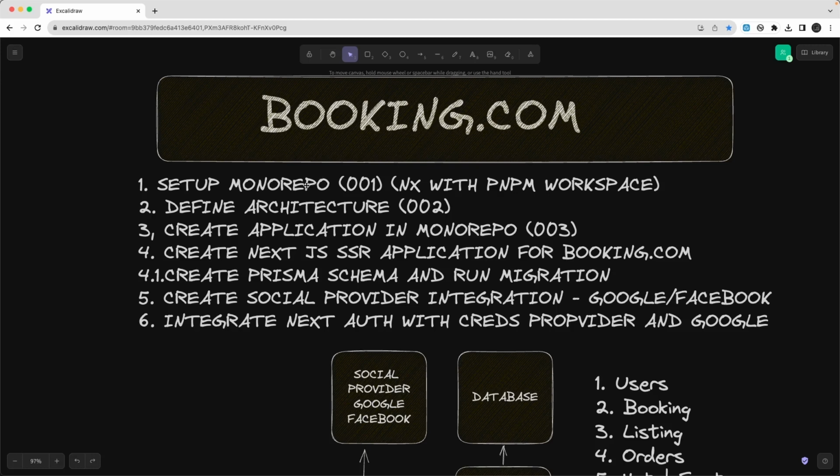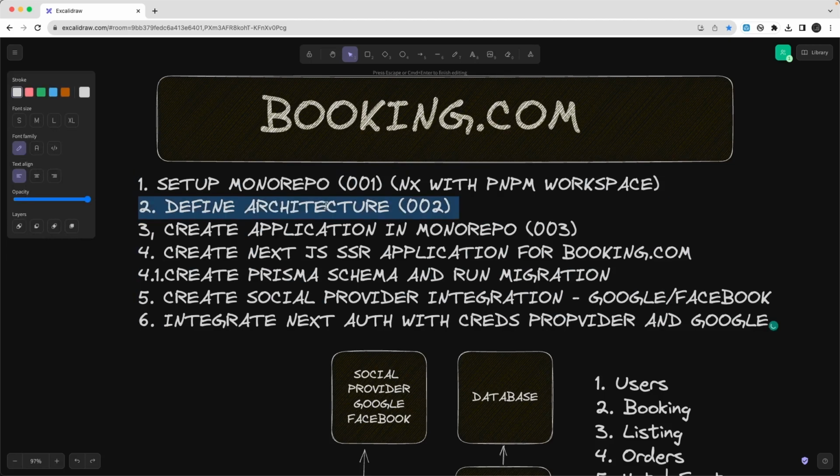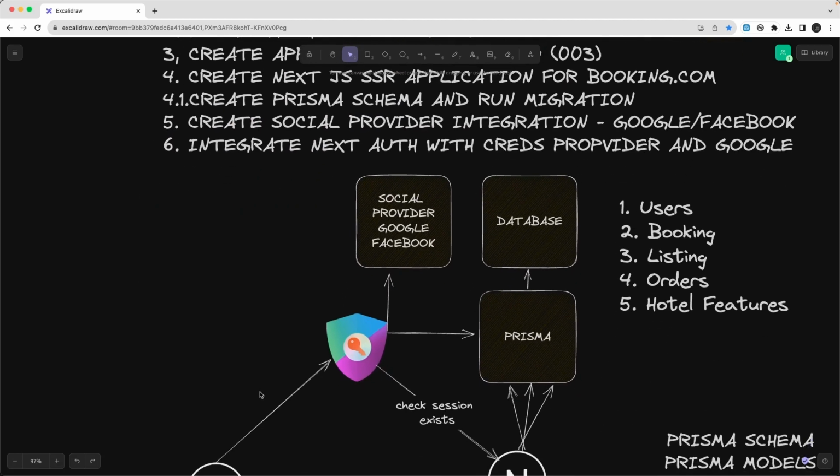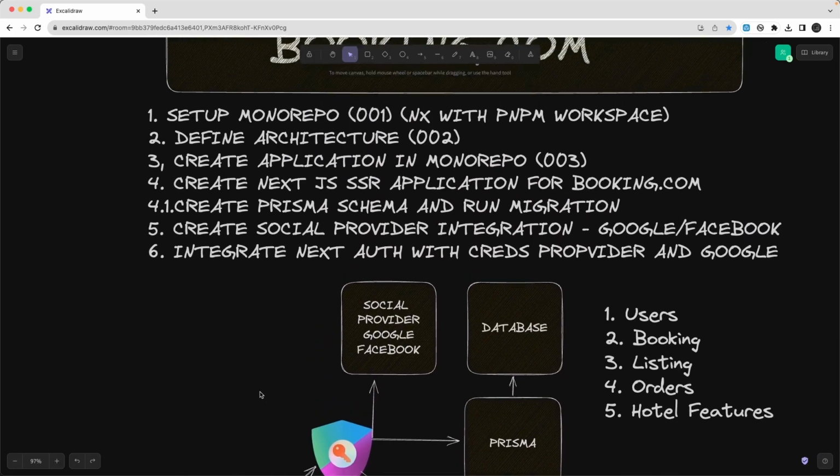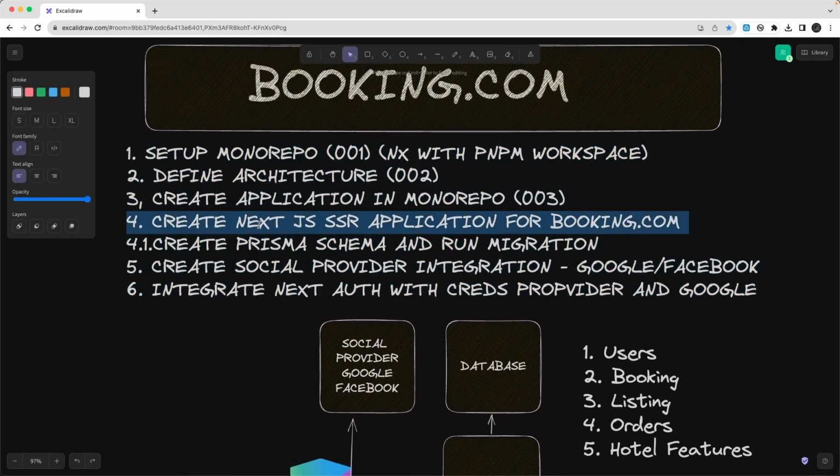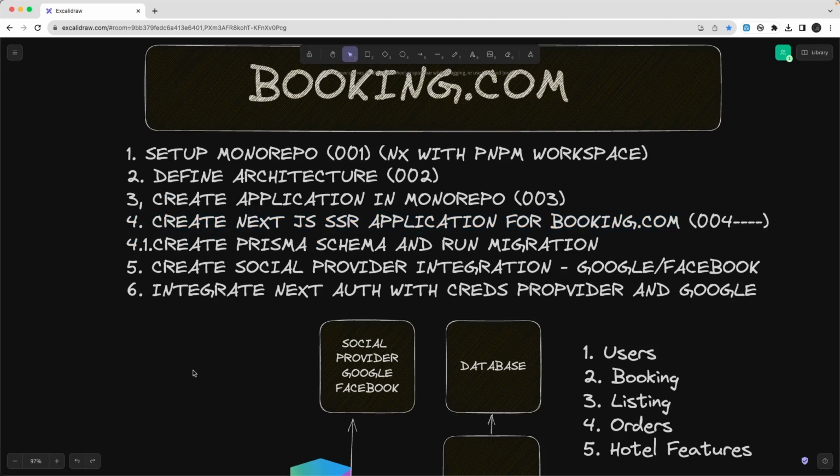We are doing a monorepo setup in this. I'm referring to one example which I did for Udemy, but the monorepo setup is simple and it's going to be exactly the same, so you can look at that. Then the architecture we have already defined. It's going to be the Next.js application with Prisma, with NextAuth and social providers, and obviously the latest version of React. And then we are going to build up a booking.com application and start adding the routes. So in the next video we will start from here. Okay, so stay tuned, and you can just watch the baseline setup.